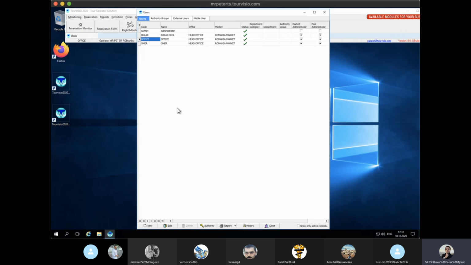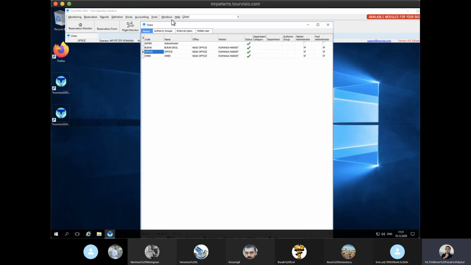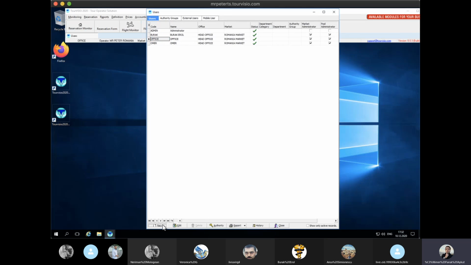It will be easier to check your settings. If you use rooms and accommodations often, you will see there what you wrote before, for example for Akın. It will be easier for you to enter with your own user. I will add all of you here.